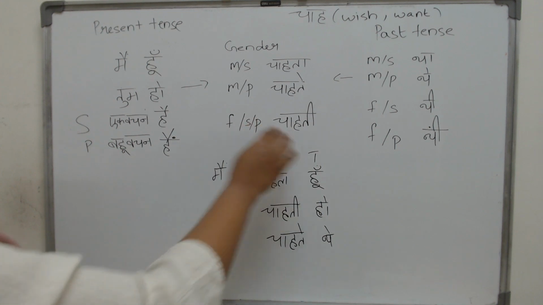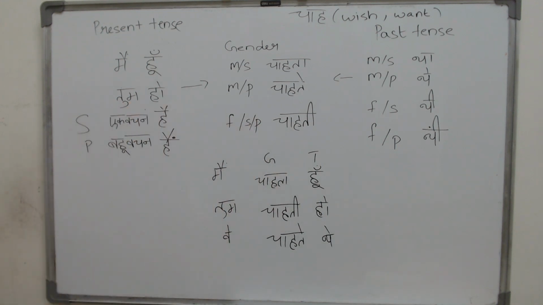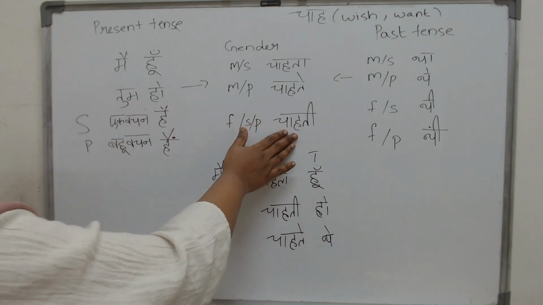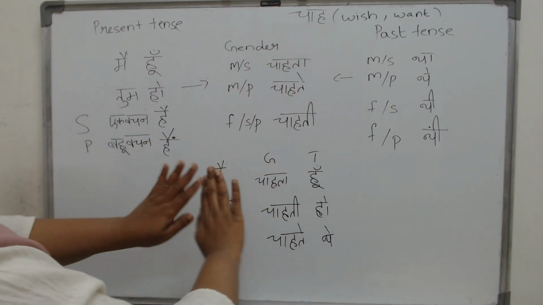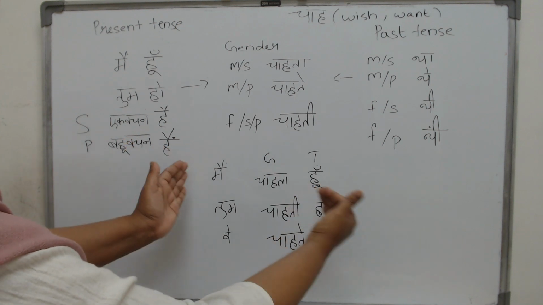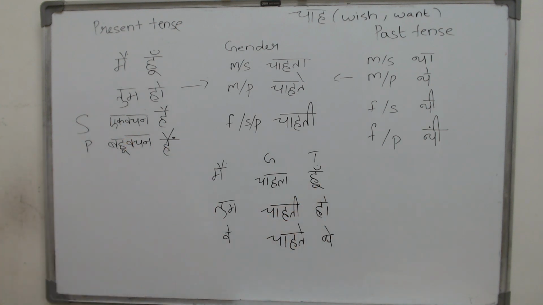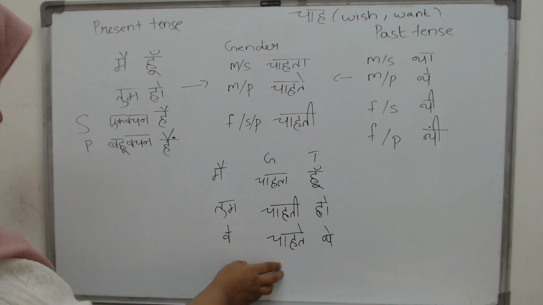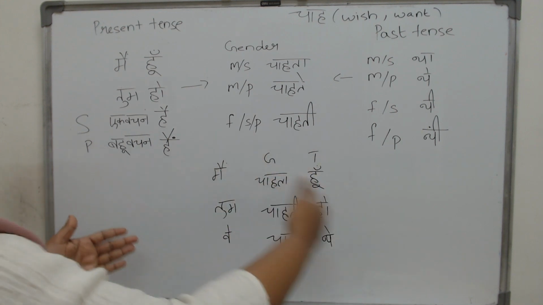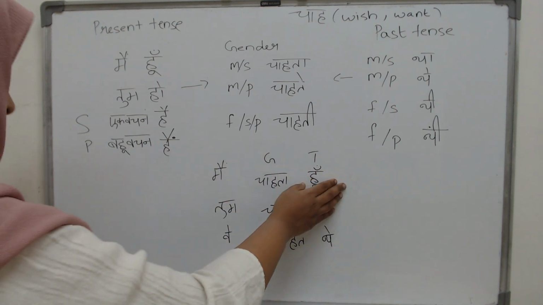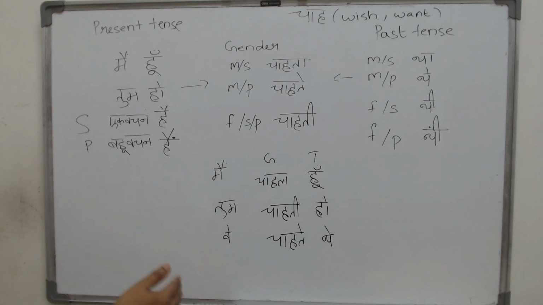But for female, it is just chahti. 1 or 2 or 100, it will just be chahti. So your chah form falls into two. There are two things together which determine it. One is the main chah form and the other is what? It is the helping verb. It is what we put together with it. It's an auxiliary verb. It is not the main verb, but it comes with it.